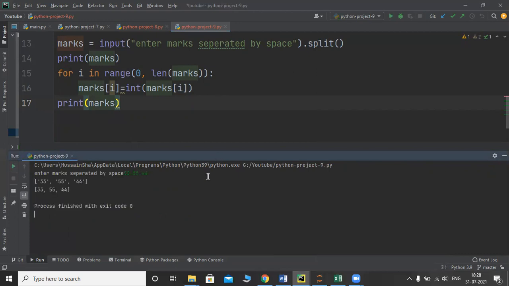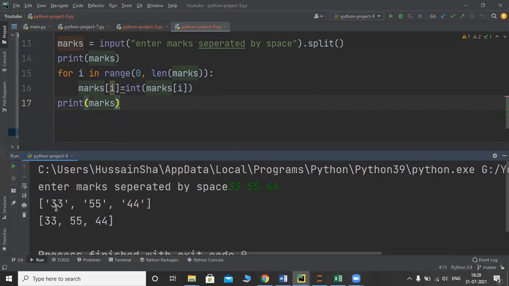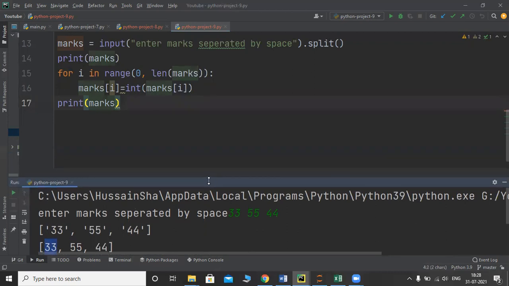Now observe the output here. So now we have successfully converted string data into integer type, as it is not in quotes. 33 was in inverted commas, quotes. It is not in that form now, so that's why we have converted it to integer.